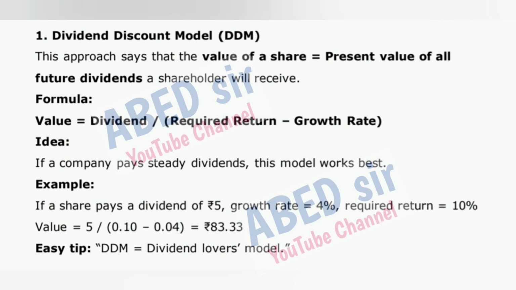Example: if a share pays a dividend of 5 rupees, growth rate is equal to 4%, required return is equal to 10%. Value is equal to 5 divided by 0.10 minus 0.04, which is equal to 83 rupees and 33 paise. Easy tip: DDM is equal to dividend lovers model.